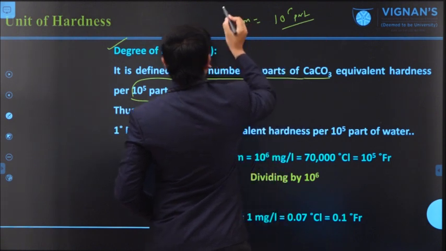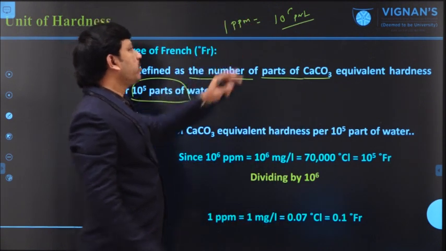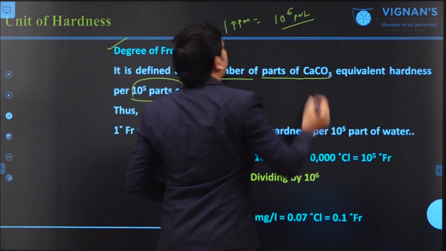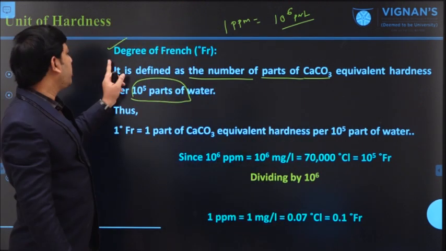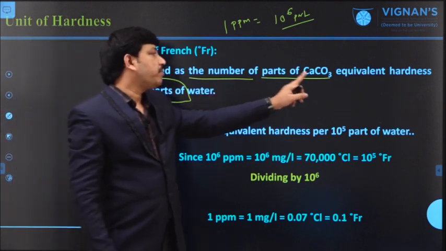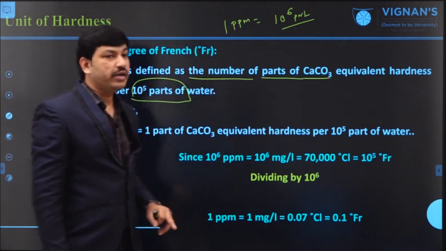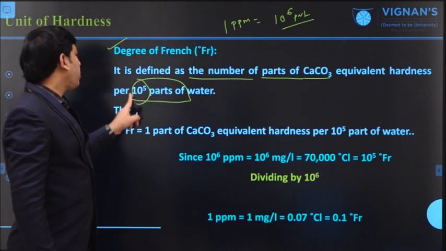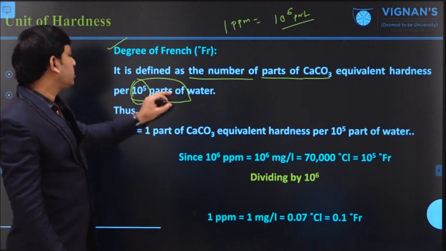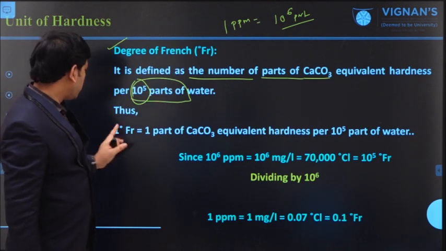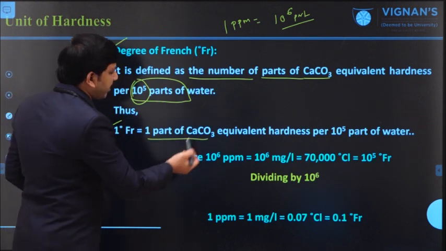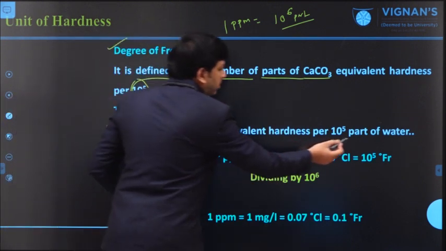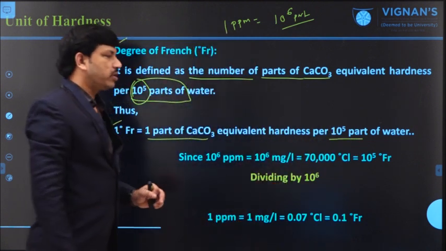That means 1 part of calcium carbonate hardness present in 10 to the power 6 parts of the water sample is defined as 1 ppm. But degree of French is defined as 1 part of the calcium carbonate equivalent hardness present in 10 to the power of 5 only. So we can write: 1 French is equal to 1 part of calcium carbonate equivalent hardness present in 10 to the power of 5 parts of water.